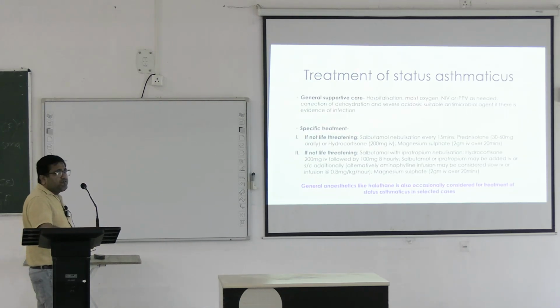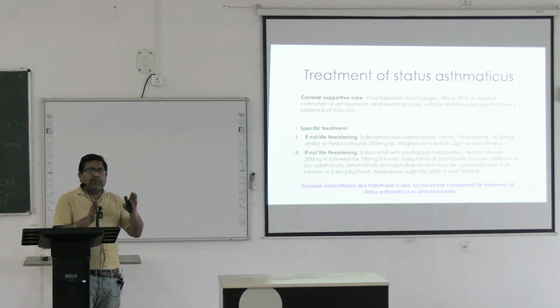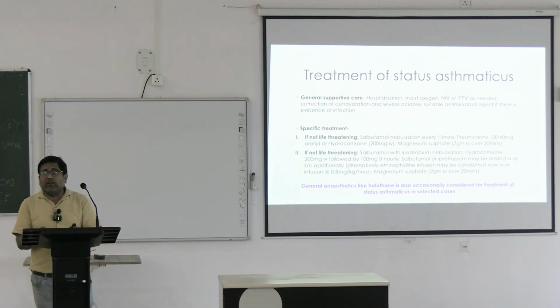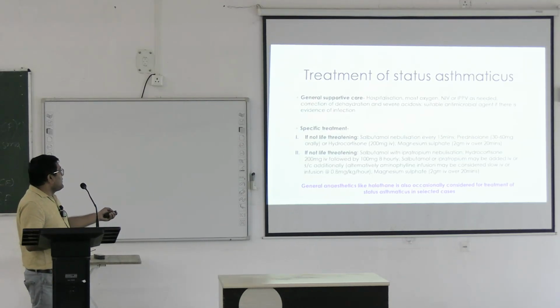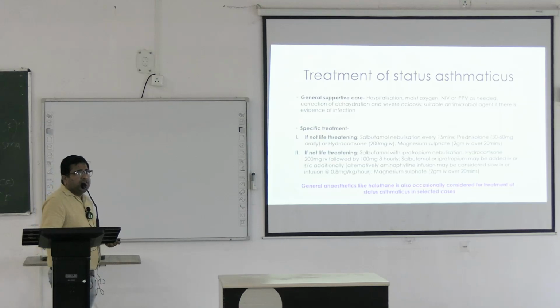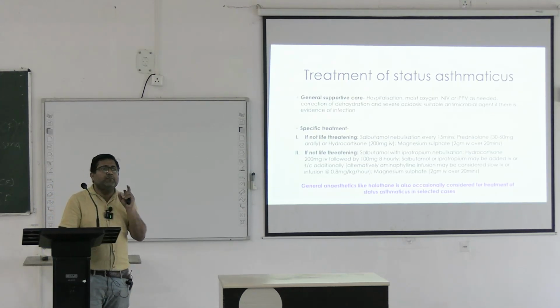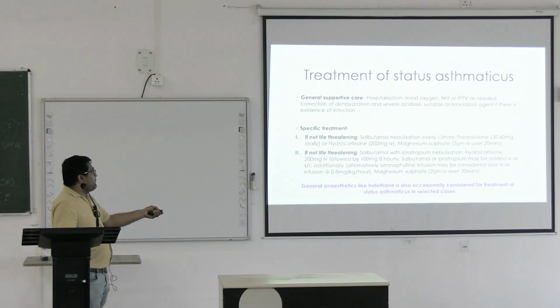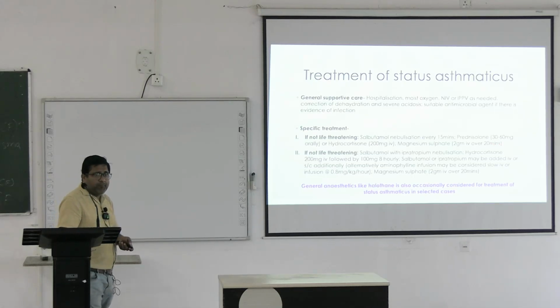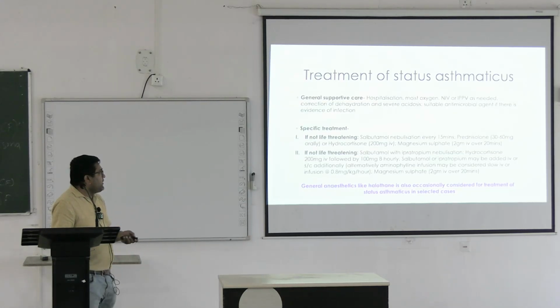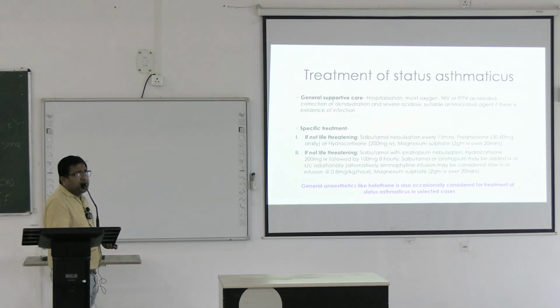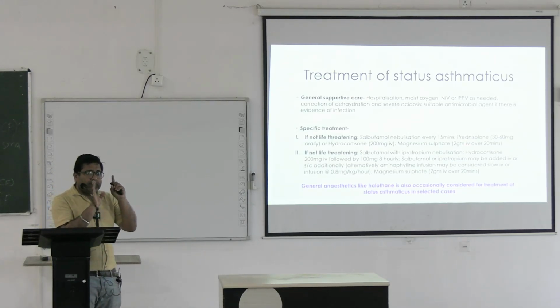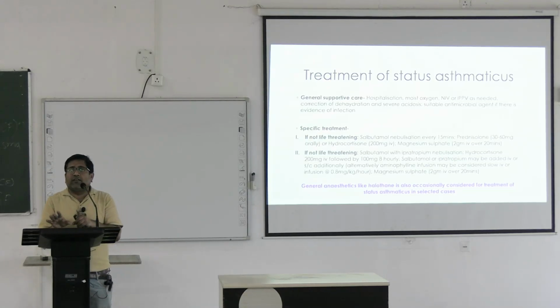Now, coming to the specific treatment, we divide the patient into two groups. One is life-threatening case and the other is not life-threatening case. If the case is not life-threatening, we can give salbutamol nebulization every 15 minutes till the acute attack is over. And basically we may add oral steroid like prednisolone, or injectable steroid can be given as a bolus. Magnesium sulfate can be used 2 gram IV over 20 minutes. So these are the treatment of status asthmaticus if the case is not life threatening.